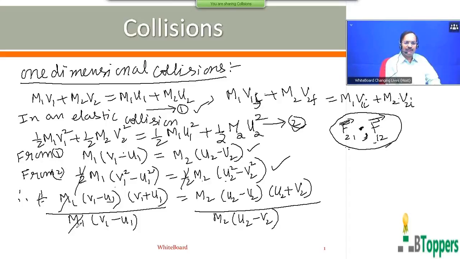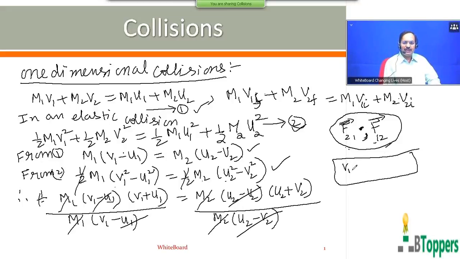So on the left side mass m1 gets cancelled, on the right side m2 gets cancelled. Here v1 minus u1 gets cancelled, here u2 minus v2 gets cancelled. So you get v1 plus u1 is equal to v2 plus u2.